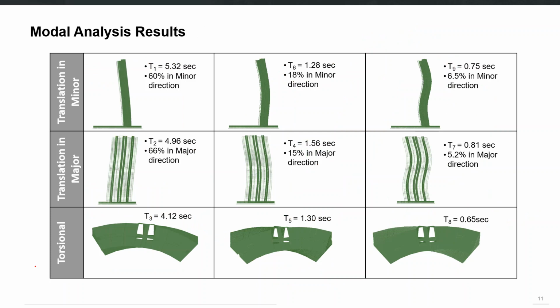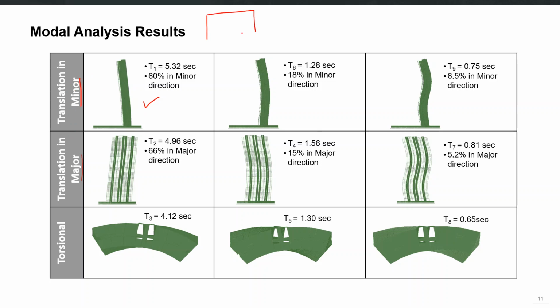So here you can see another example where this is the first mode in X direction. The X and Y directions are also sometimes called minor and major directions, or strong or weak directions, depending upon the lateral capacity of the structure.